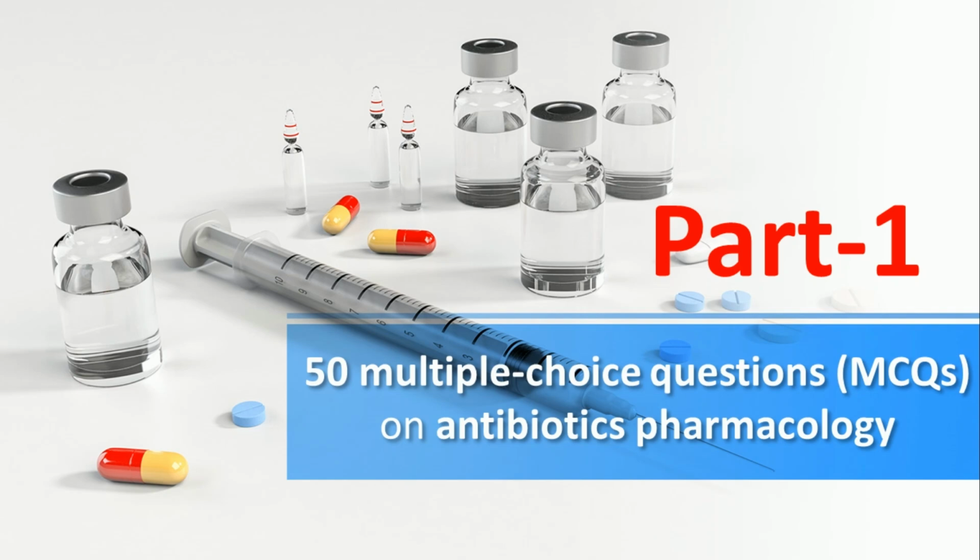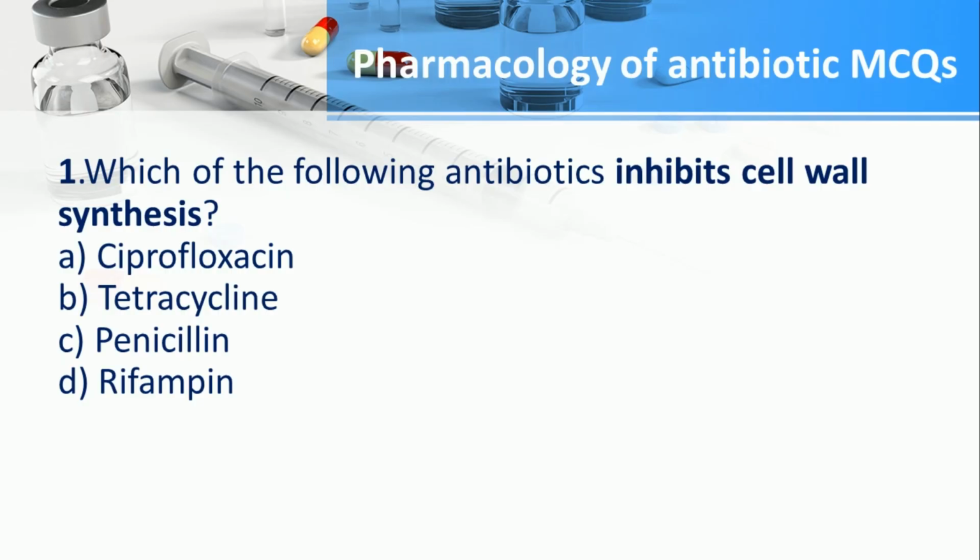Part 1. 50 multiple choice questions on antibiotics pharmacology. Number 1. Which of the following antibiotics inhibits cell wall synthesis? A. Ciprofloxacin, B. Tetracycline, C. Penicillin, D. Rifampin. The answer is C. Penicillin.